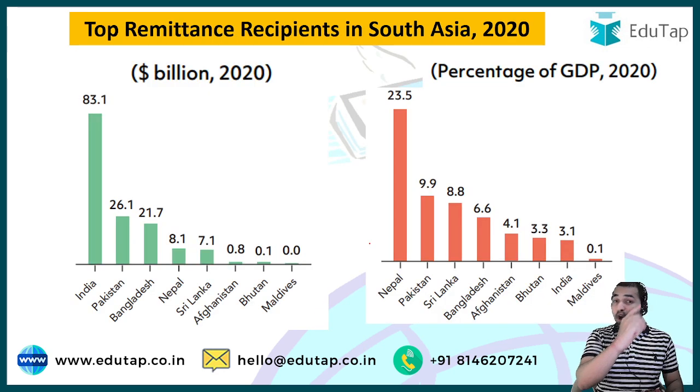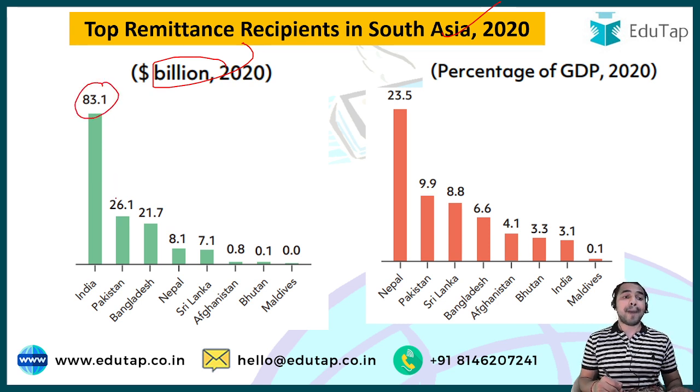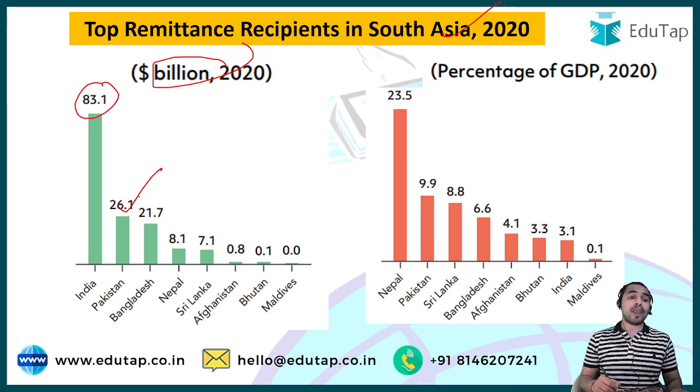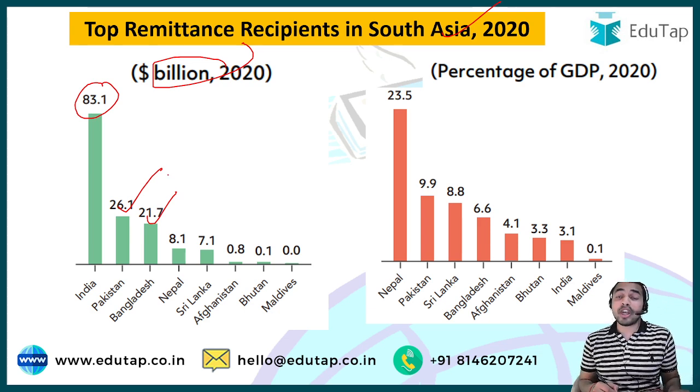And guys, if we talk about the top remittance recipients in South Asia, then in terms of billion dollars, India has topped this list with $83.1 billion, followed by Pakistan having $26.1 billion of remittance inflow, followed by Bangladesh having $21.7 billion of remittance inflow.